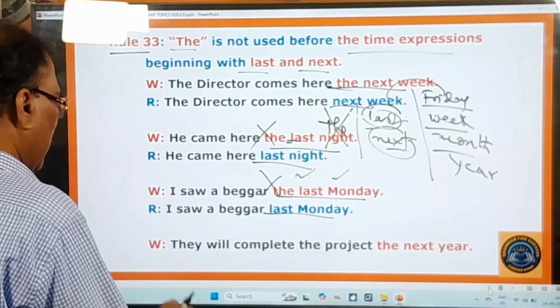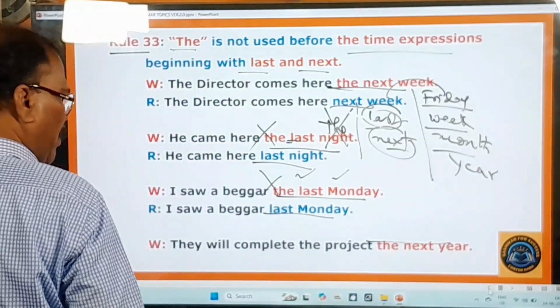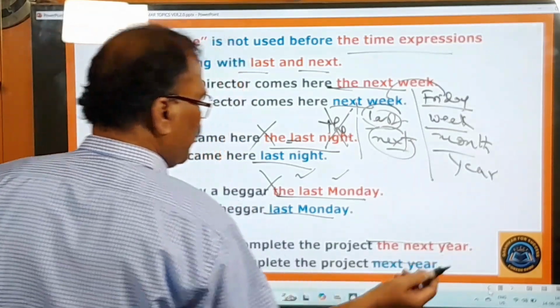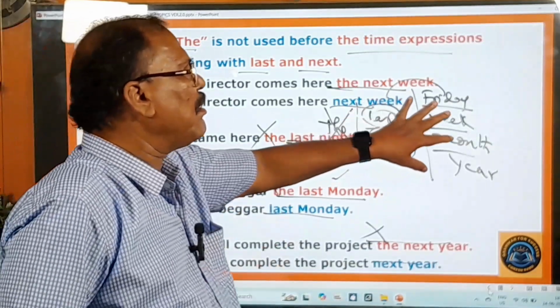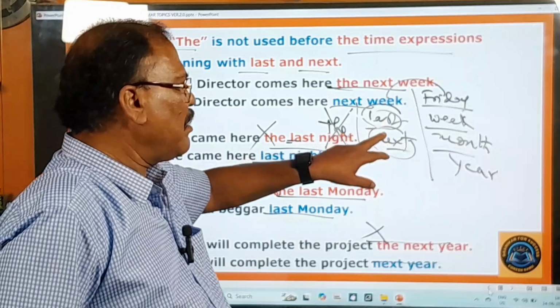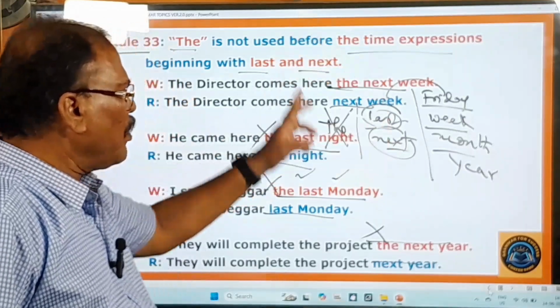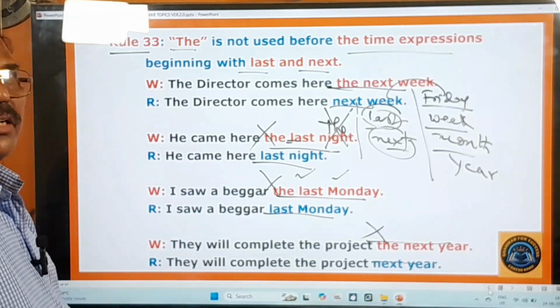One more sentence is also given here. They will complete the project the next year. Okay. They will complete the project next year itself is enough, not the next year. So in this way, these are all the time expressions. Before these time expressions, when last and next are used, you should not use before them the definite article the. And now you move on to other rules.